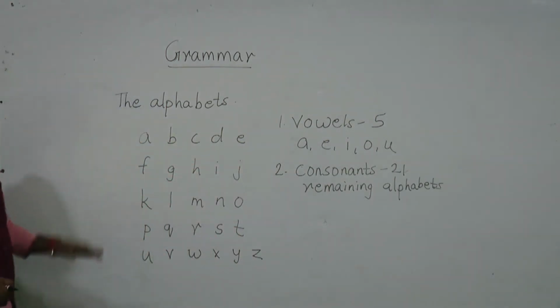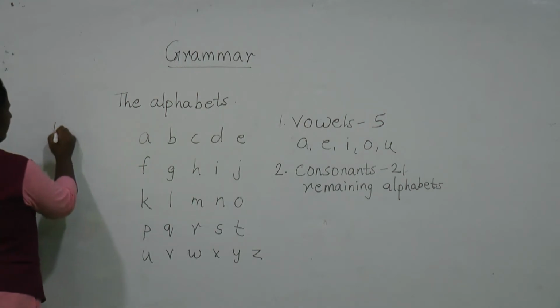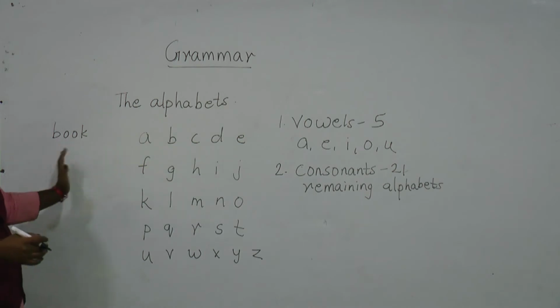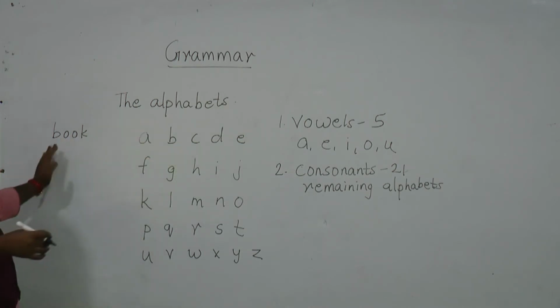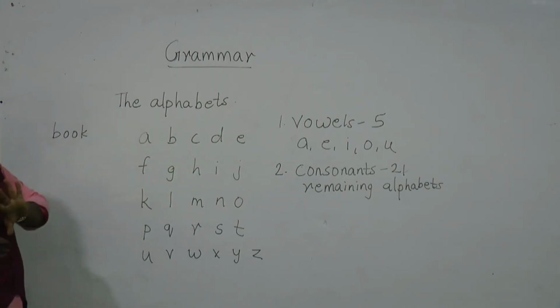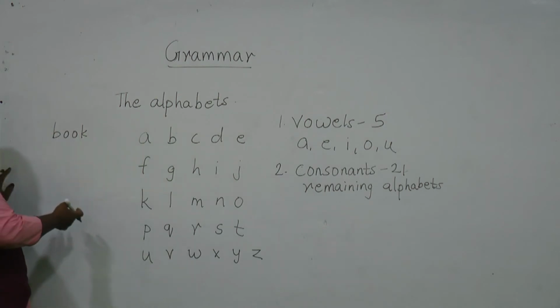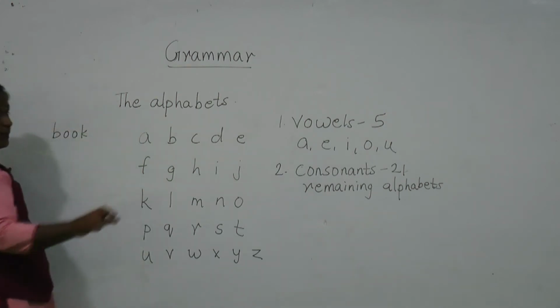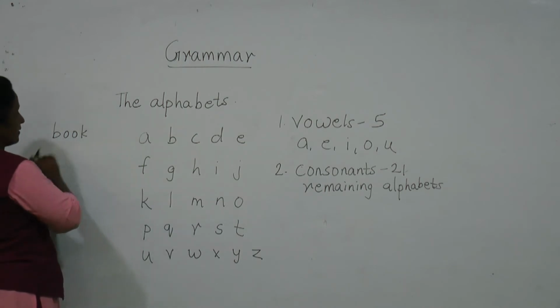And for the formation of any word, suppose I want to write book, I just can't write like this. I have to use all the alphabets to form a single word or any sentence also. If I don't know all these alphabets, I am unable to write words.